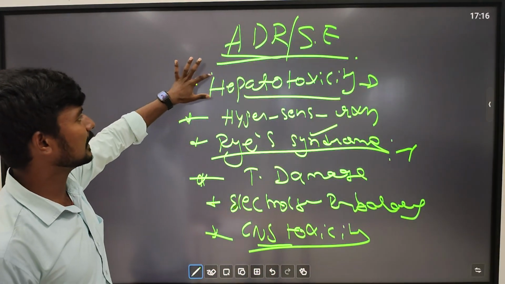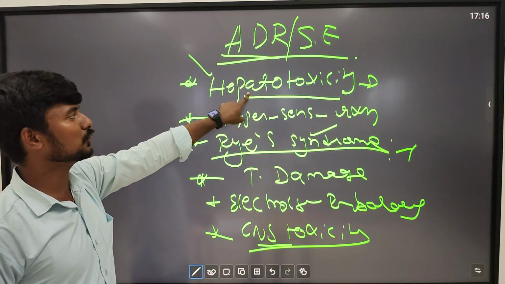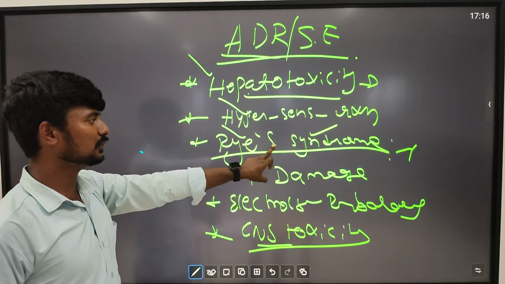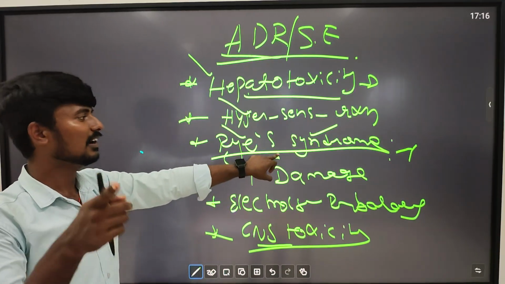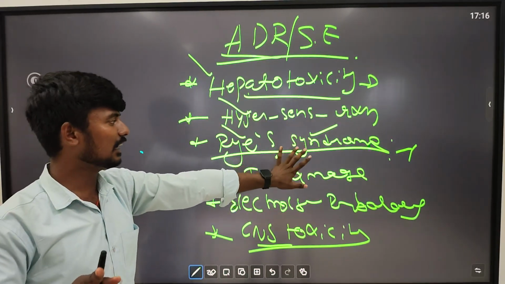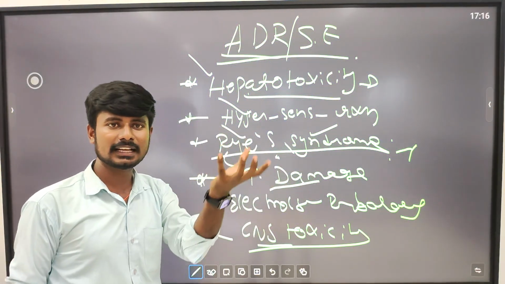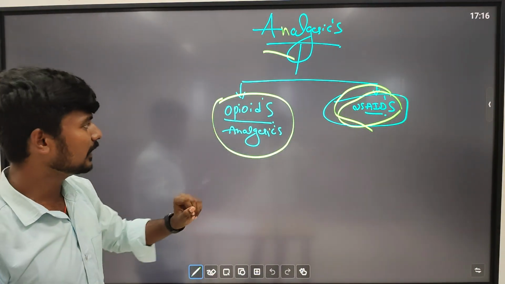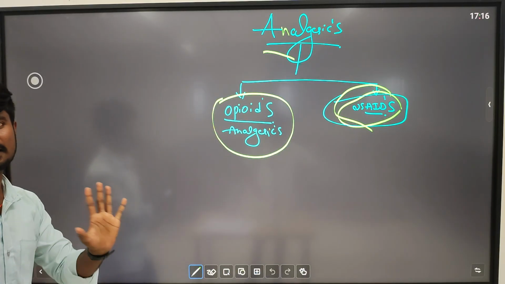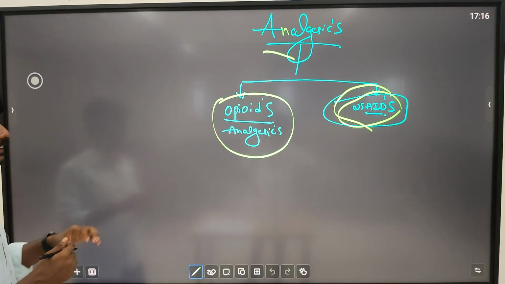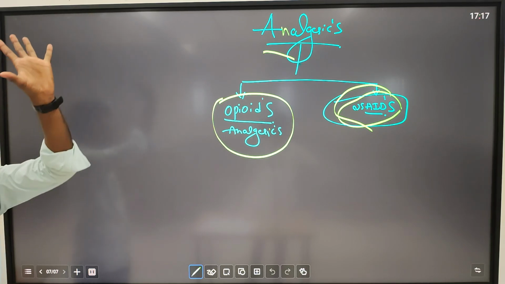Okay, finally, hepatotoxicity is due to paracetamol usage; then hypersensitivity reactions; Reye's syndrome, which is damage of the liver, infiltration of fatty liver, along with encephalopathy; tubular damage due to the presence of urate; along with CNS toxicity; and the final one is electrolyte imbalance. These are the main considerations of the adverse effects.